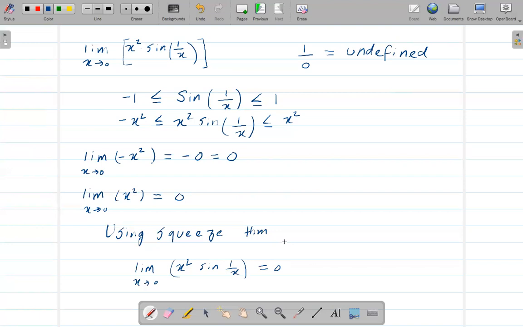Clear? So I'm just using the squeeze theorem to prove this. All right, so in the exam, if I ask you to find the value of this using the squeeze theorem, then you have to use the idea of the squeeze theorem. I may not ask exactly the same, but I might ask something similar in the exam, right? So you have to use this process, this idea, or show your work something like this, to justify your answer. All right, so that's all I have for this section.